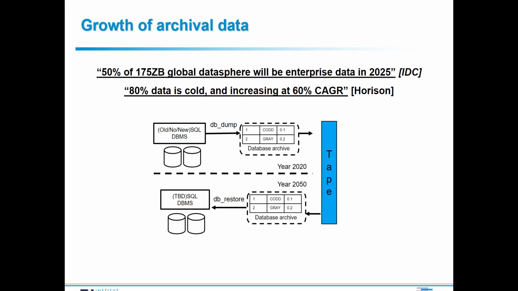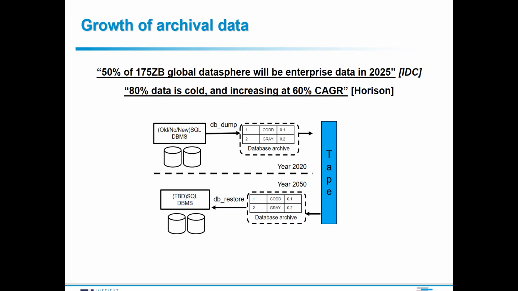The figure shows a typical infrastructure. In this infrastructure, data that needs to be archived is extracted from a DBMS into an archival file, which is then stored on tape, which is the lowest cost, highest density storage media we have available today. Later, when the data needs to be restored, the archival file is read from tape, and it's then loaded back into the DBMS.